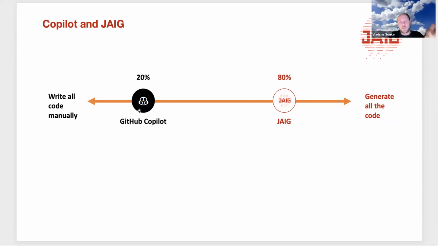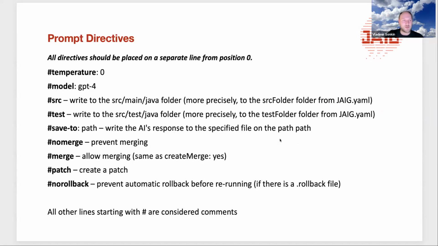With Copilot, we may have probably 20% of code generated. But with JAIG, we're able to get maybe 80%. This is a rough estimate, but about 80% of code automatically generated, and only 20% of code has to be handwritten. And this is what makes this tool really revolutionary, I believe. Okay, so this is it.